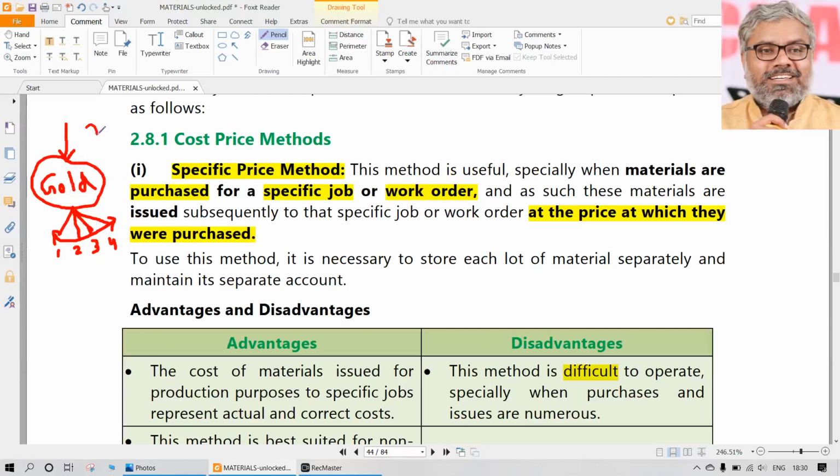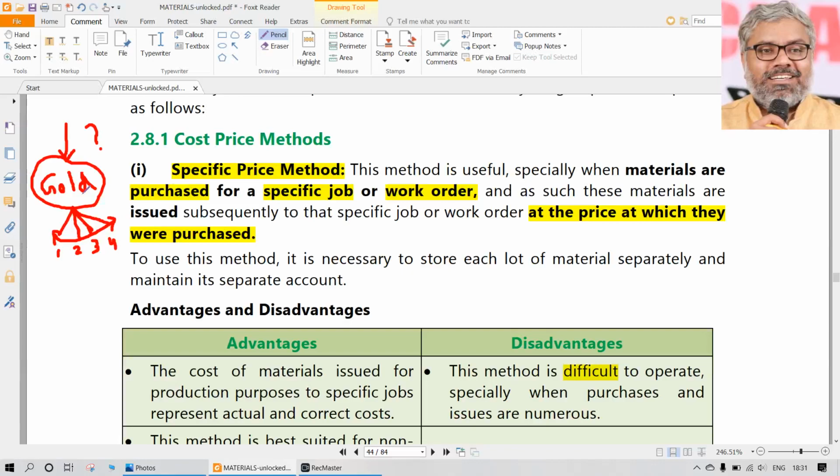So question mark remains, and it is very difficult to identify which gold is used for which particular output. The point once again here is, it is not easy to track the input with output. Most of the cases that is the same thing, right? Can you track the sugarcane juice with sugar? It's not possible. Can you track the steel bars which are melted and later made into steel furniture? Can you know which furniture is made of which steel? Not possible. So practically for many things, it is just impossible physically to track the input with output.